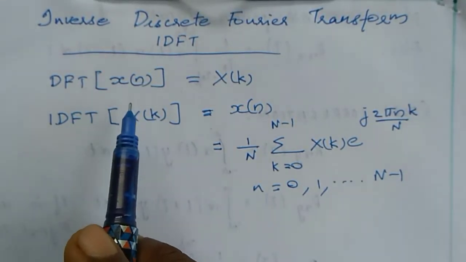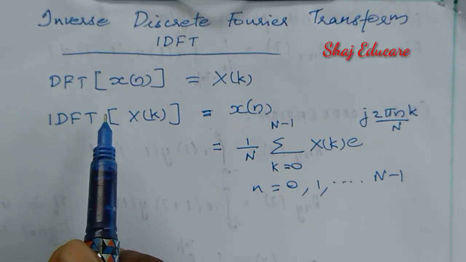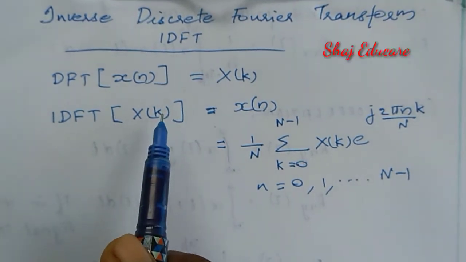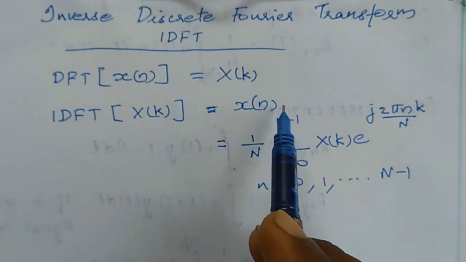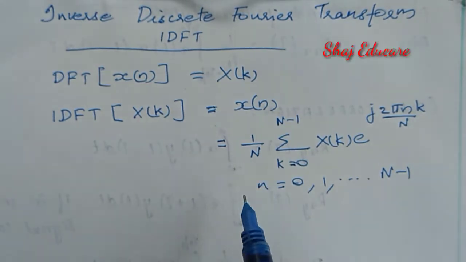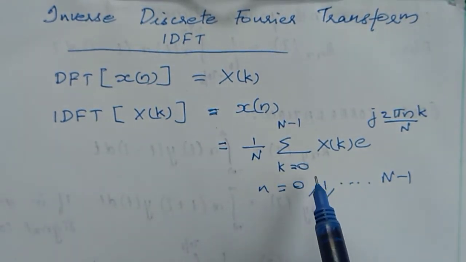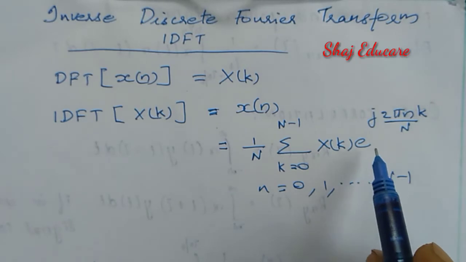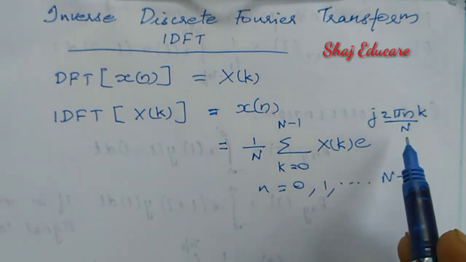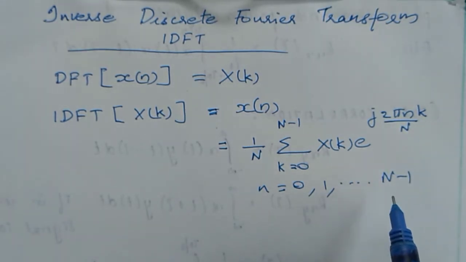This is the basic equation for N-point IDFT. The N-point IDFT of X of k is denoted by x of n, which is equal to 1 by N sigma k equal to 0 to N minus 1 X of k e raised to j 2 pi n k by N, where n varies from 0 to N minus 1.